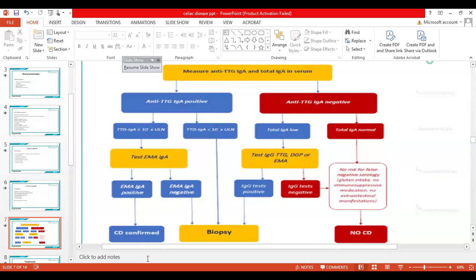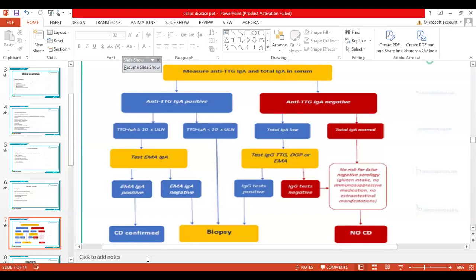So you don't need to remember this name a lot. This DGP is fine. So you are going to do this in cases where the result is inconclusive. So you can have the IgG, TTG, DGP, or EMA. If IgG is positive and any of the other tests are positive, then you can go for the biopsy. Why? Because there's a certain chance the child might have the celiac disease.